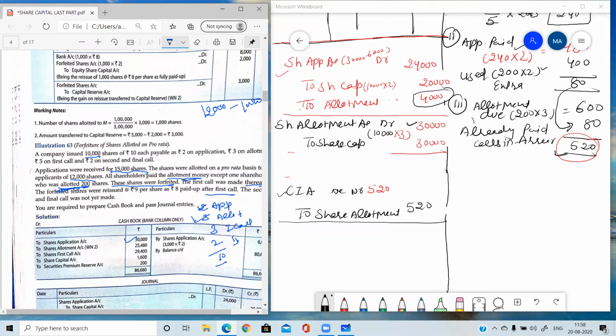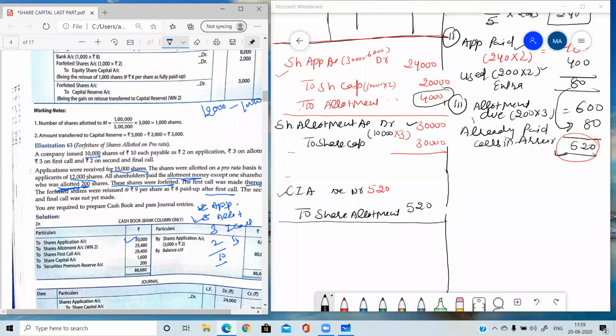So by reading this line, we are able to understand that shares are forfeited just after the allotment. It means as you read this line in the question, then you need to pass the entry of forfeiture. So you are not going to wait for the first call, as it is clearly indicated in the question that the shares are forfeited after allotment.